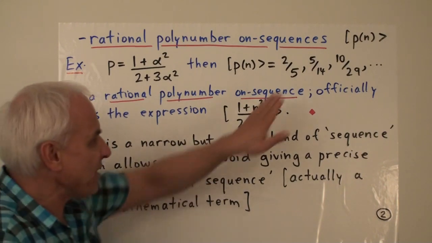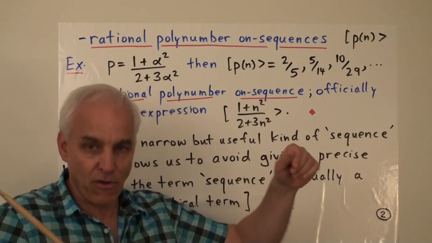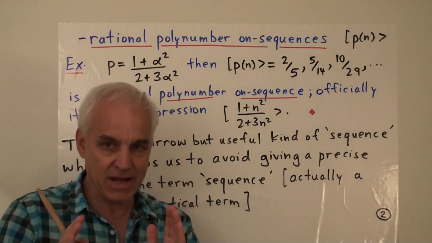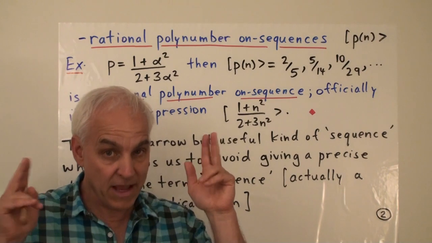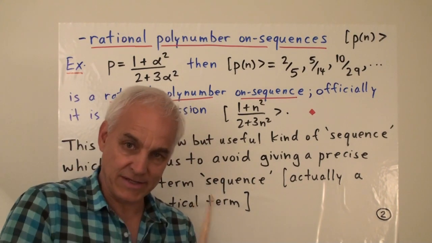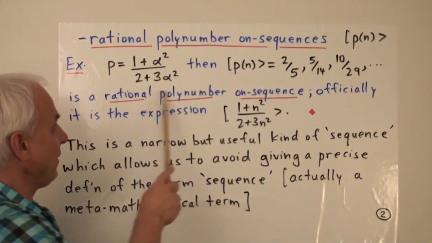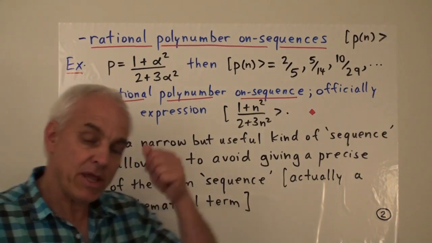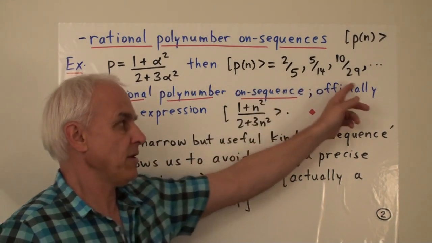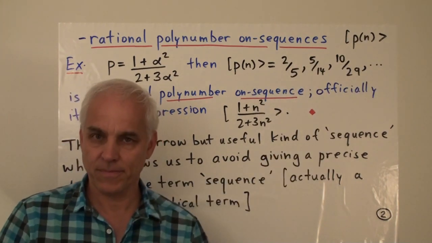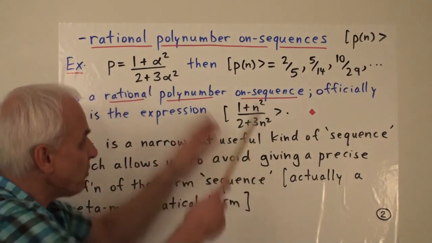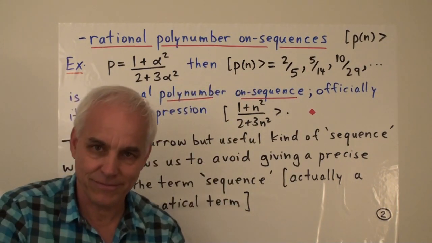In other words, we don't really have to actually think about the sequence itself, because the polynumber itself is already a completely finite prescription of what we think about as the sequence. So there's a distinction here between what we can write down very concretely, namely this expression here, and what we can associate to it in our minds. Namely, we can think about associating to it this sequence which keeps on going and going. But ultimately, it's not important for us to capture this sequence because we can work just with the expression.